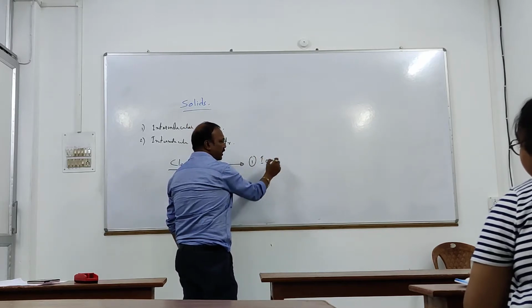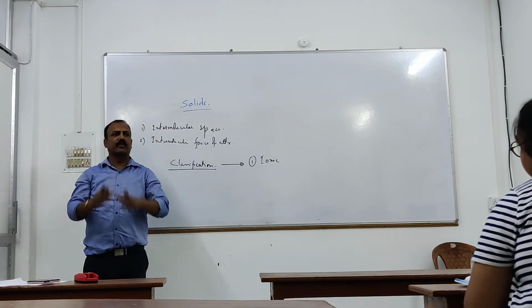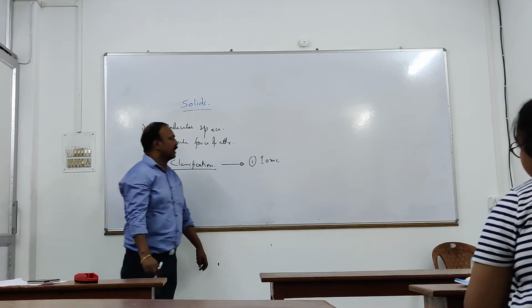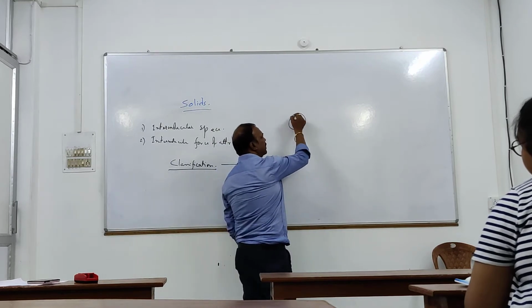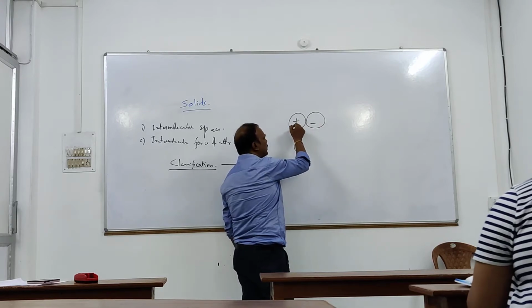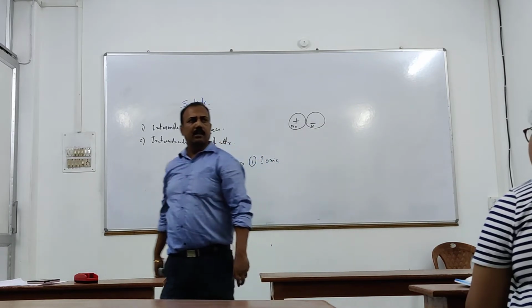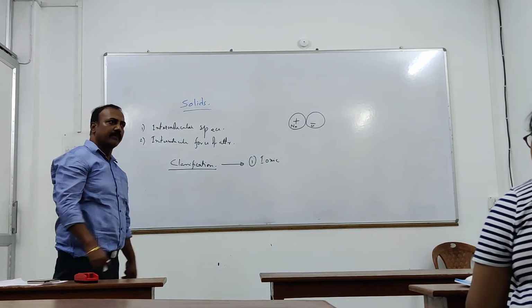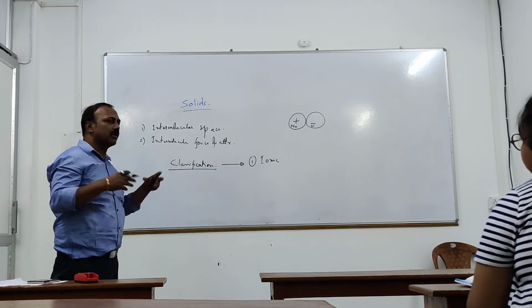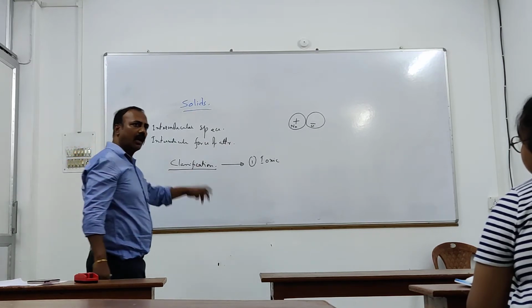See, from the word itself you can understand this. Ionic solids means the intermolecular force of attraction is ionic, that is, electrostatic force of attraction. That means the particles present in the solid must be ionic, some positive ion, some negative ion. Suppose sodium positive and chloride negative are there, attracted by the ionic, electrostatic force of attraction. If the force of attraction is ionic in nature, then those solids are called ionic solids.